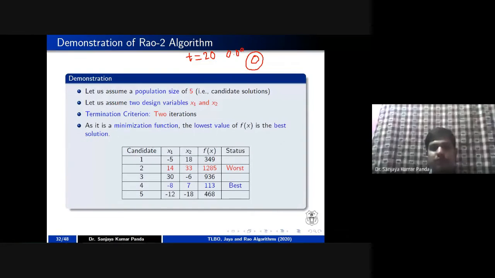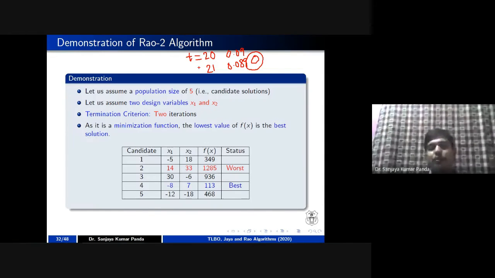Then at iteration number 21, you will get, let's say, 0.089, right? So if you increase the iterations, you will see there is only a minimum improvement. It means the value is improved very slowly, right? And after a couple of iterations, you will see the value is close to 0, right?